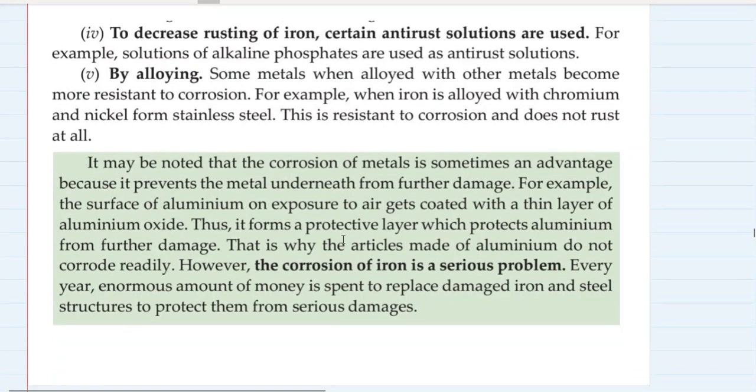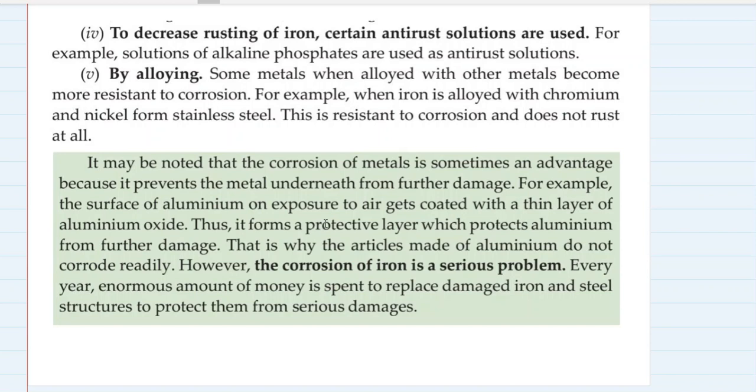And you can use alloying. Some metals, when alloyed with some other metals, become more resistant to corrosion. For example, when iron is alloyed with chromium and nickel to form stainless steel, it becomes resistant to corrosion and it does not rust at all. It rusts, but it depends on the quality of the iron.